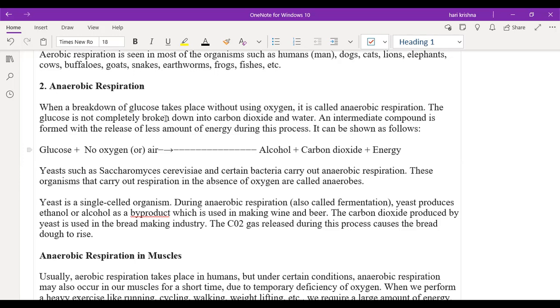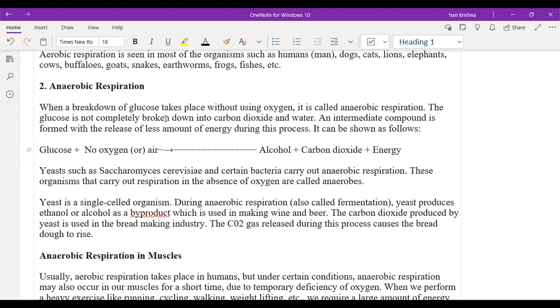Alcohol. Sir, in aerobic respiration, carbon dioxide and water are released. In aerobic, carbon dioxide and water, but in the case of anaerobic, we release alcohol extra. Okay, alcohol, carbon dioxide, and energy.